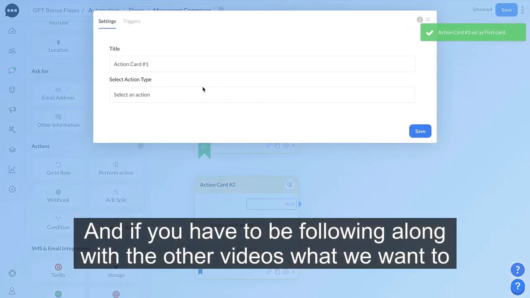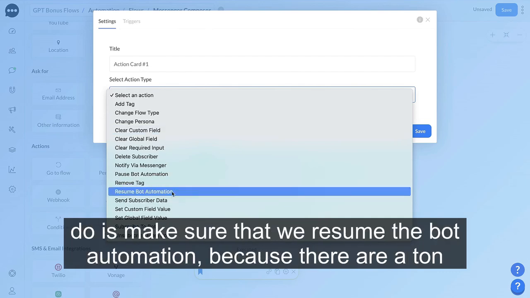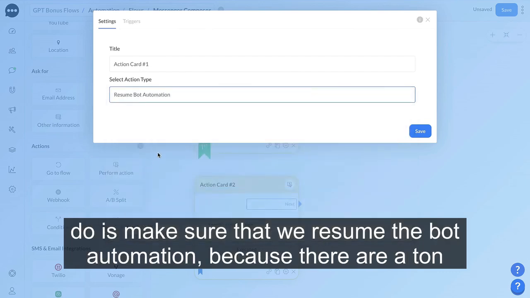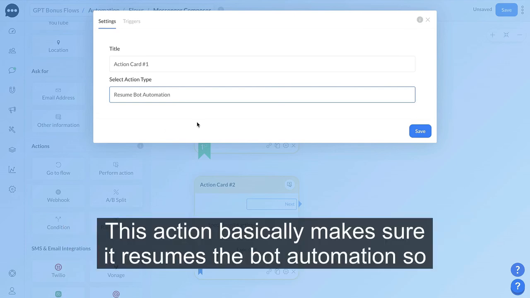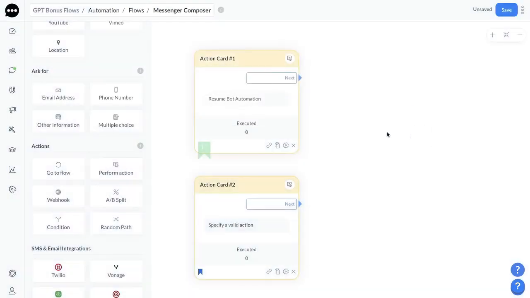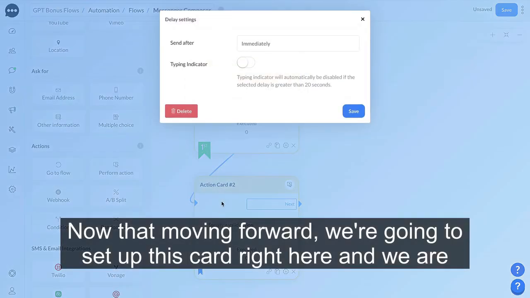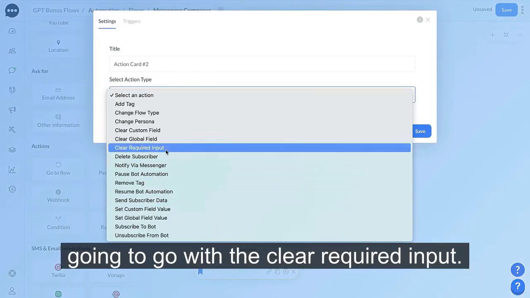And if you have been following along with the other videos, what we want to do is make sure that we resume the bot automation, because there are a ton of reasons why a bot automation is paused for a certain subscriber. In our case, this action basically makes sure it resumes the bot automation so that the messages are going out. Now, moving forward, we're going to set up this card right here, and we are going to go with the clear required input.